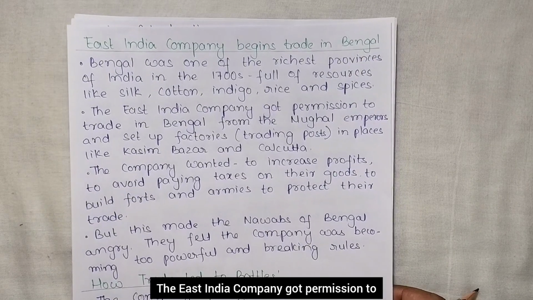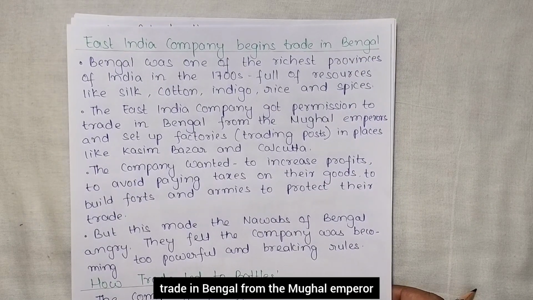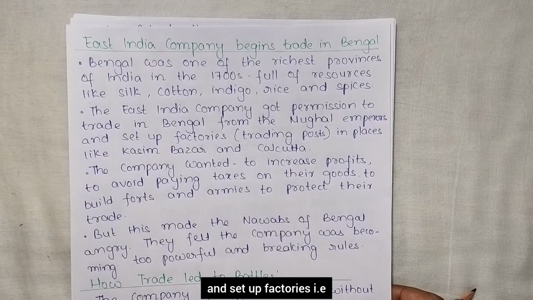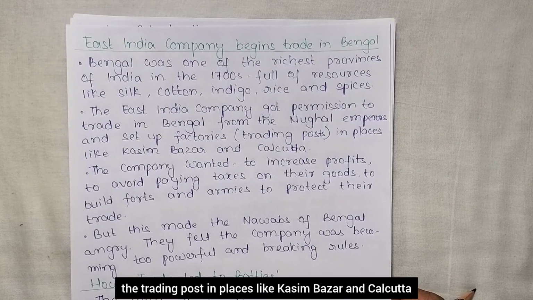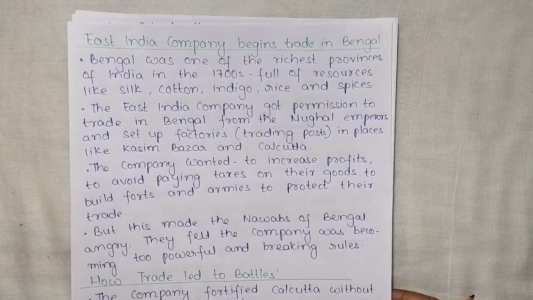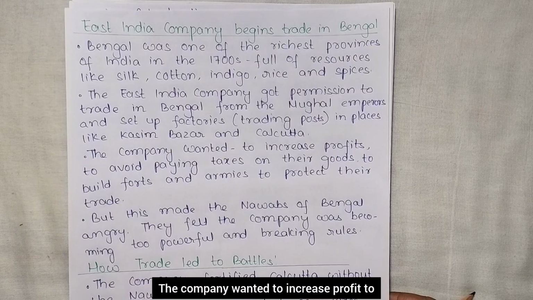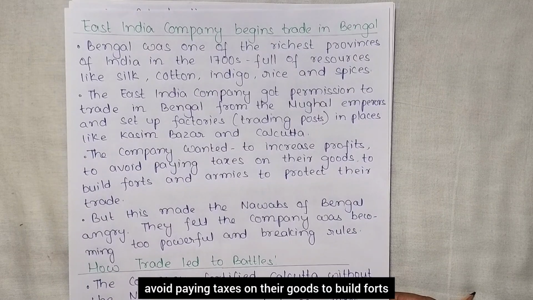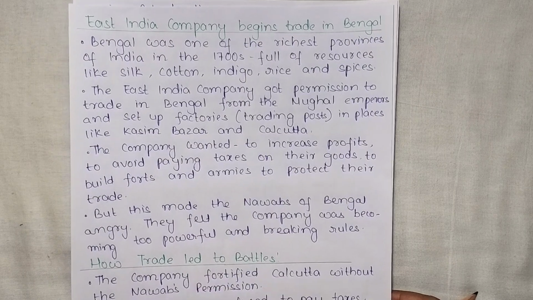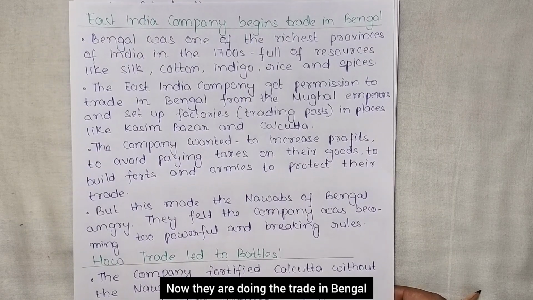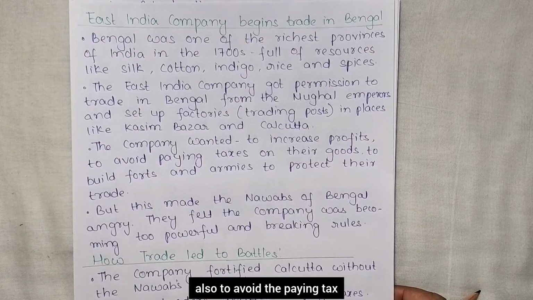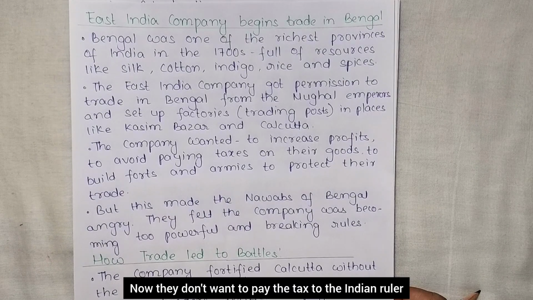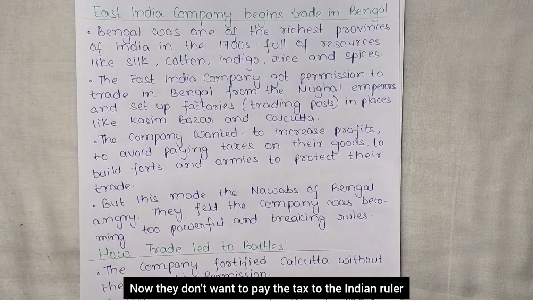The East India Company got permission to trade in Bengal from the Mughal Emperor and set up factories, that is trading posts, in places like Kasim Bazar and Calcutta. The company wanted to increase profit, to avoid paying taxes on their goods, and to build forts and armies to protect their trade. Now they did not want to pay the tax to the Indian ruler.